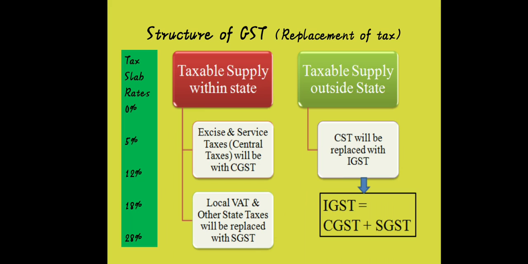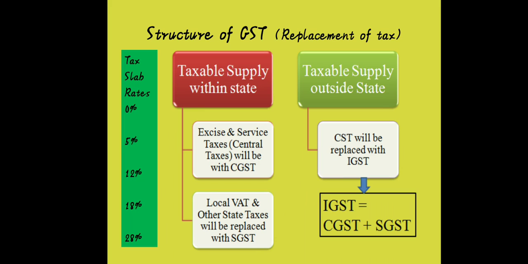CGST is Central Goods and Service Tax. SGST is State Goods and Service Tax. The other part of the structure is at the integrated level, which covers the whole nation. Hence, it is called IGST, which is a combination of CGST and SGST. IGST means Integrated Goods and Service Tax.